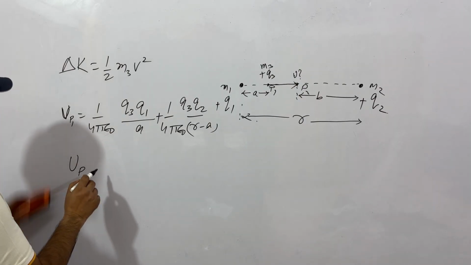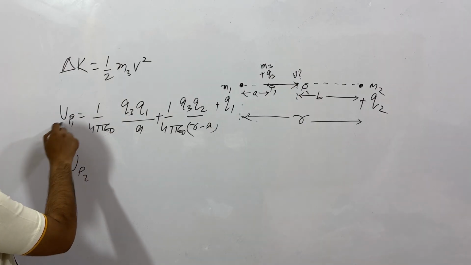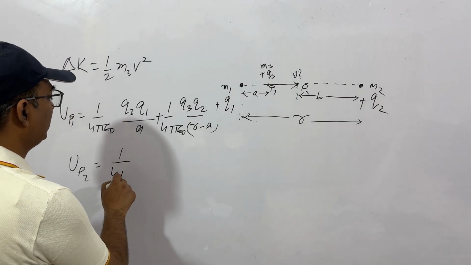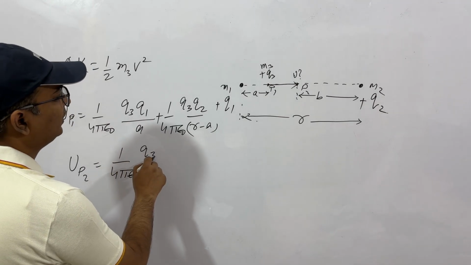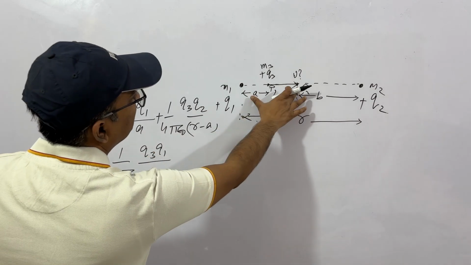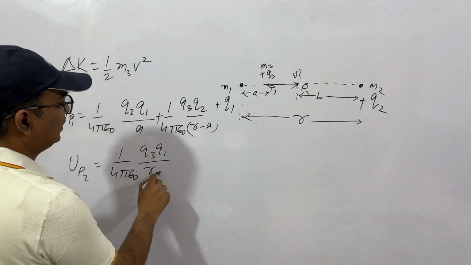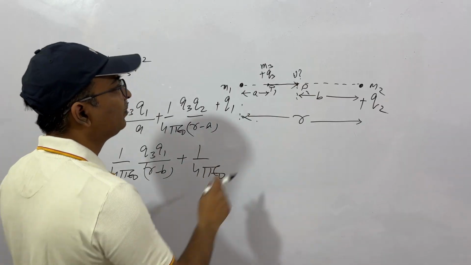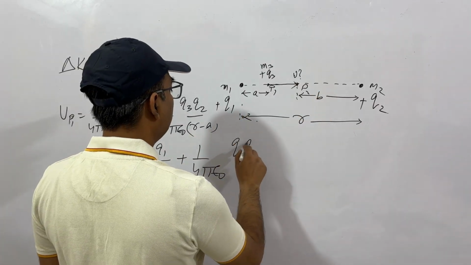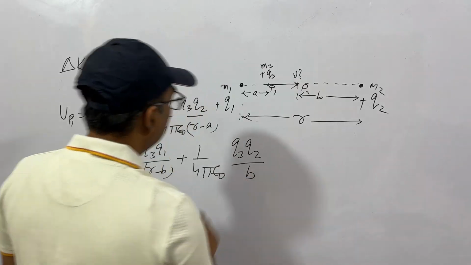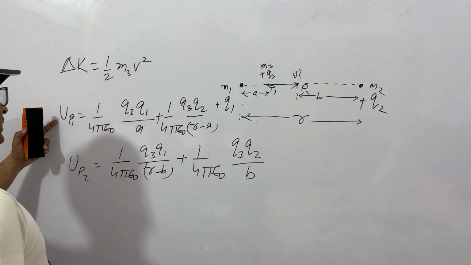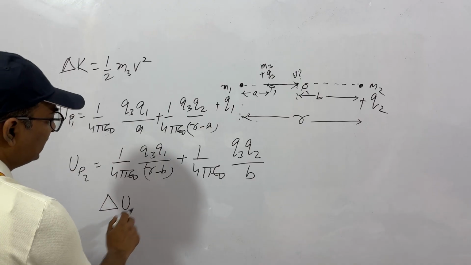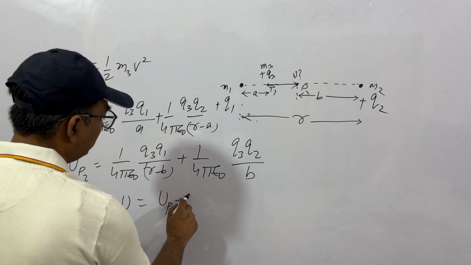Now what is the potential energy when it is at P2? It will be 1 by 4 pi epsilon 0 Q3 into Q1 because of Q1, see, this is R minus B. So it is R minus B, and then 1 by 4 pi epsilon 0 because of Q2, this will be Q3 Q2 by B. So this is the potential energy at P1. This is the potential energy at P2. So delta U, that is the change in potential energy, will be U at P1 minus U at P2.